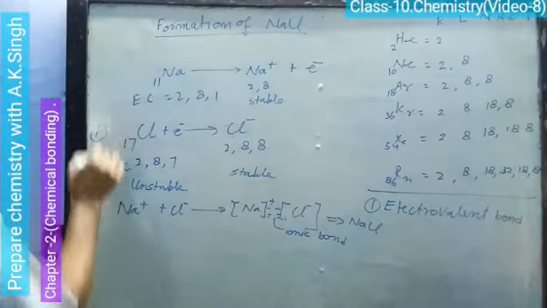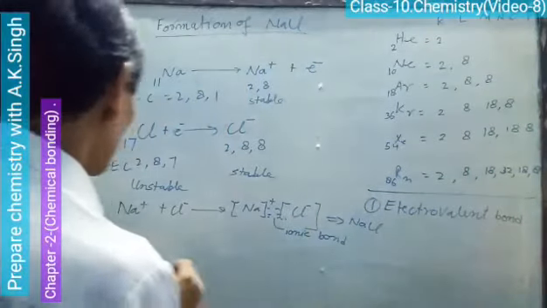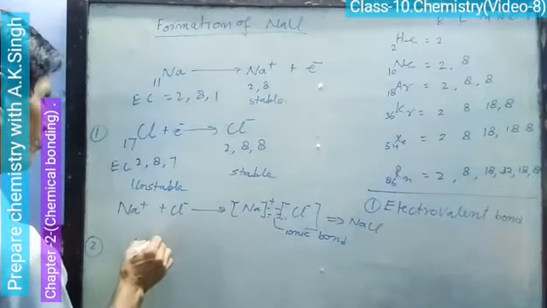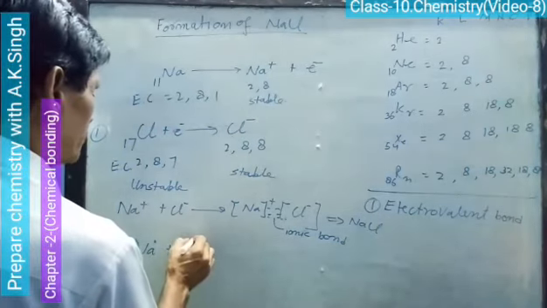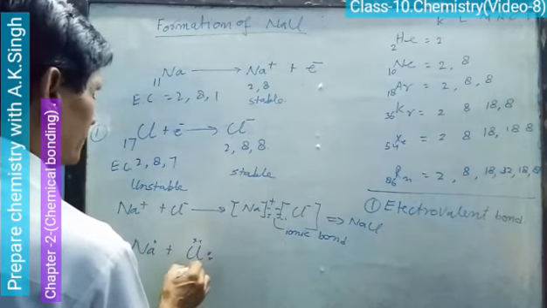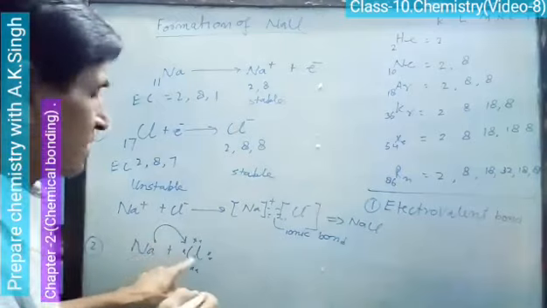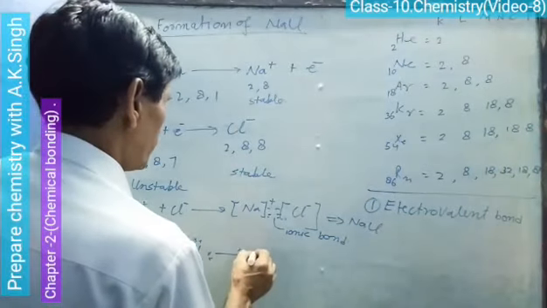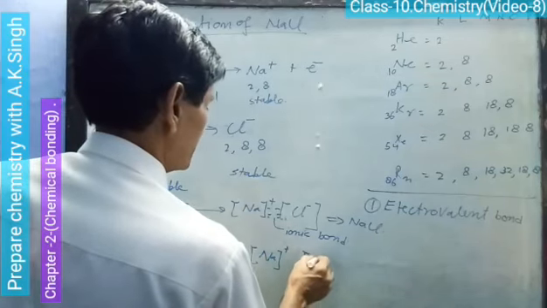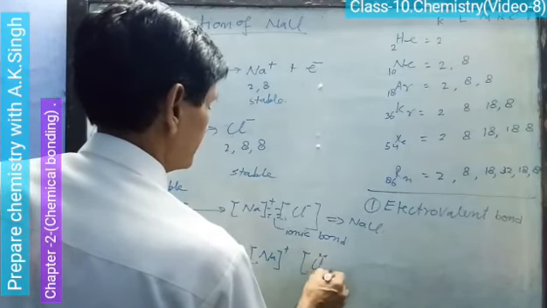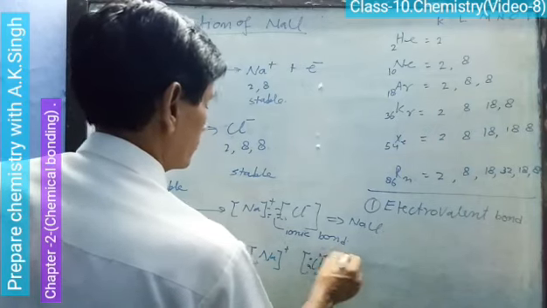One method is the equation. Second one, by the electron dot method we can also show it. Sodium has one electron in the outermost shell, and chlorine has 7 electrons in the outermost shell. There, sodium will give its electron to chlorine. There is formation of sodium plus ion and chloride ion.